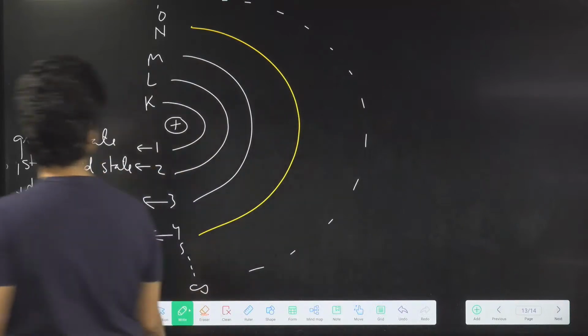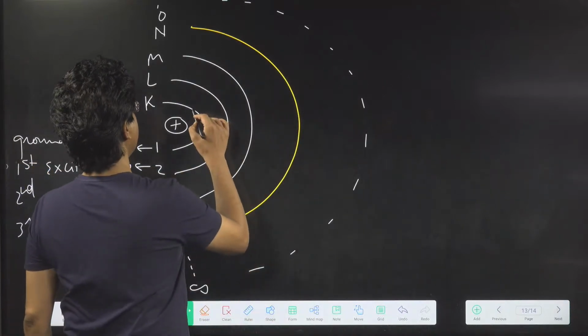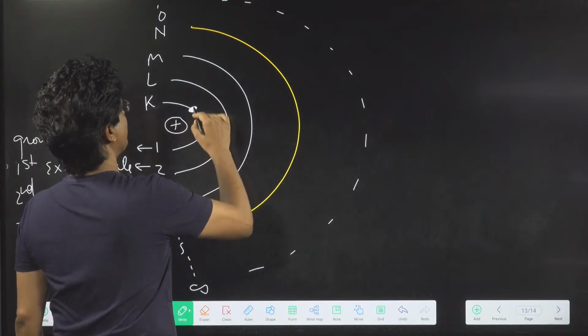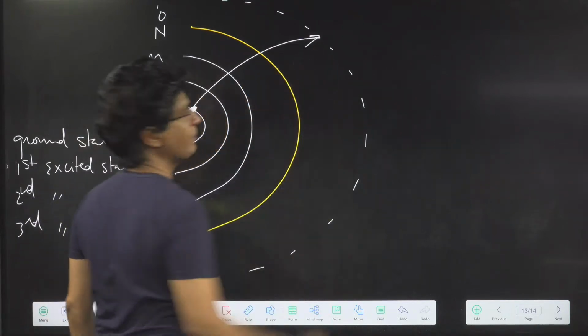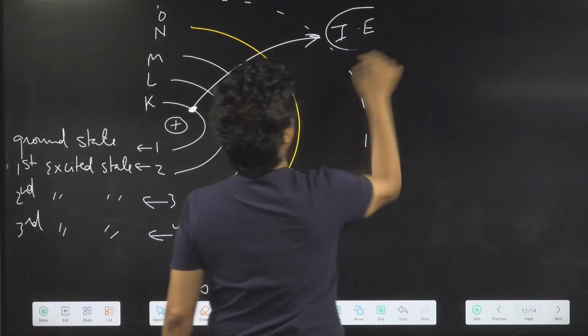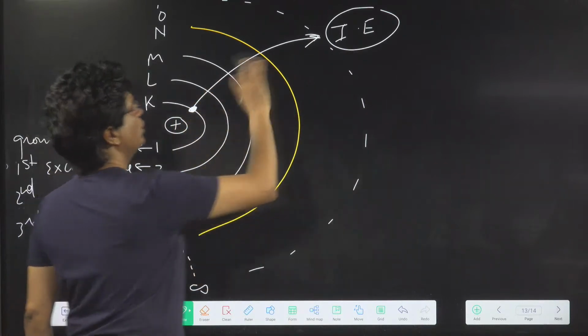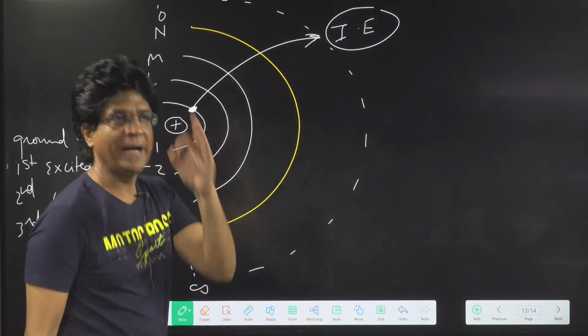Now, remember one more thing. The energy required to move an electron from orbit number 1 to orbit number infinity is called ionization energy.